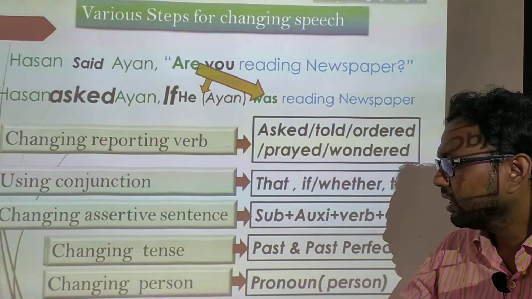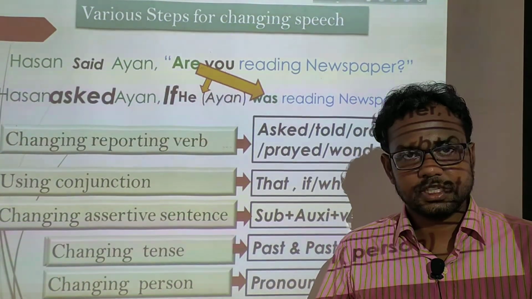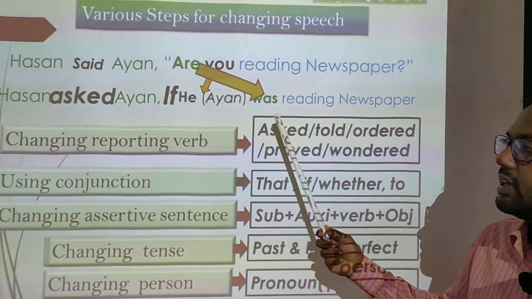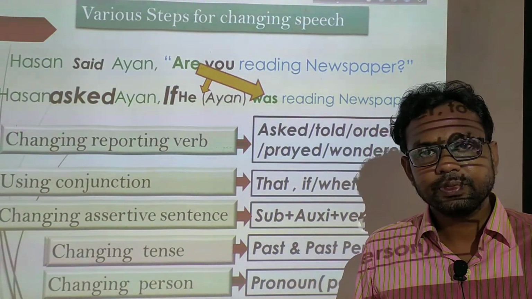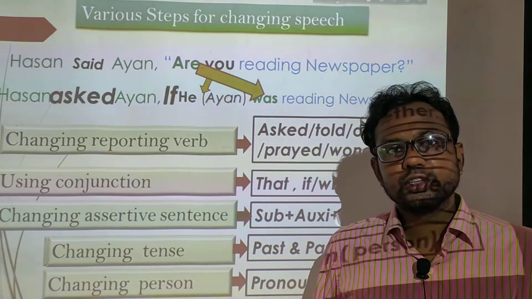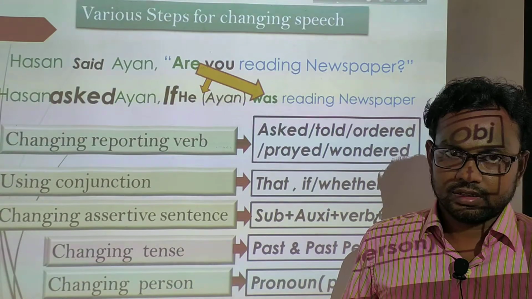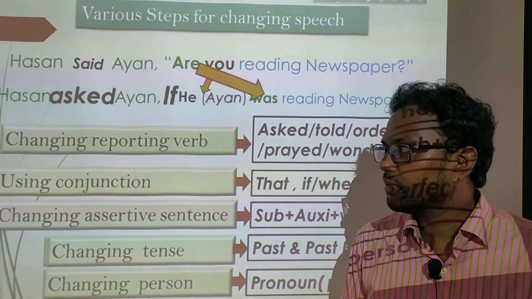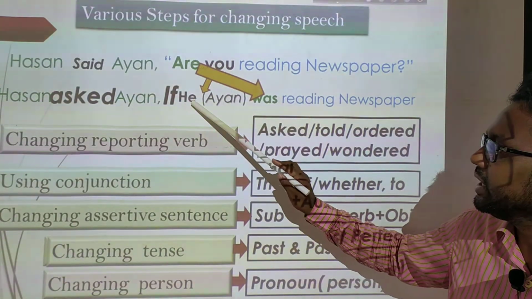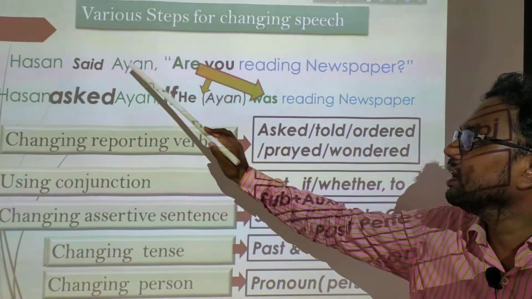Now it is time for changing person. The person, that means the listener, the speaker, and the other one, should not be shown directly by name or using a noun. You have to use various types of pronouns to indicate the various persons, that means the listener, speaker, and other one. Here we find that you is changed into he, and he actually indicates the listener of this conversation.